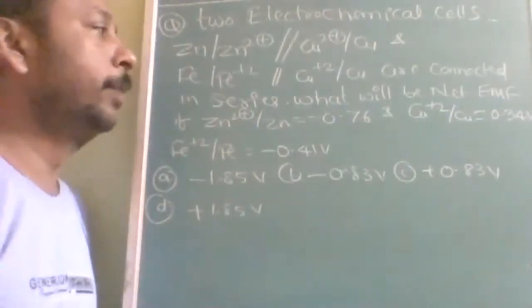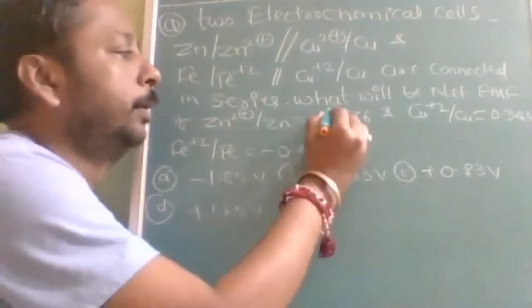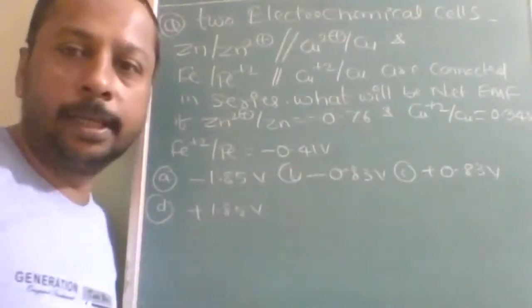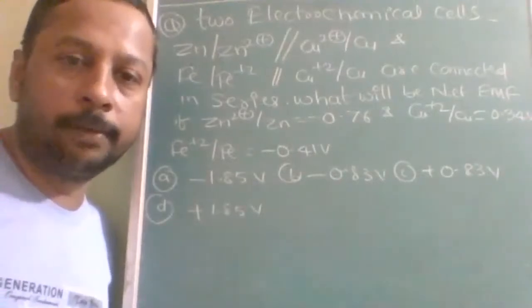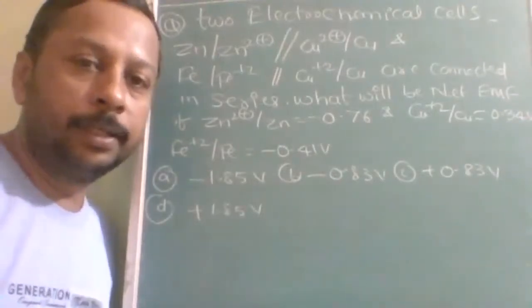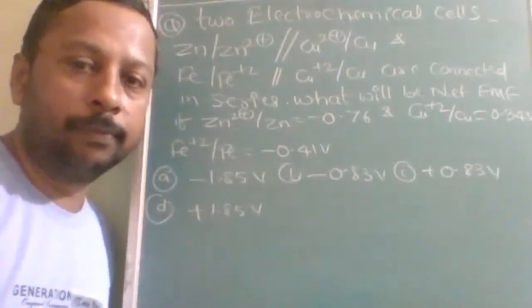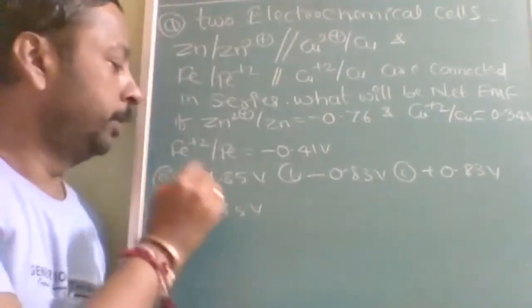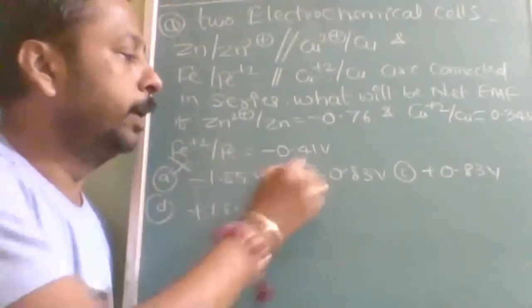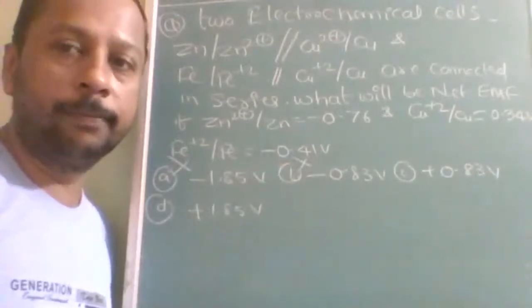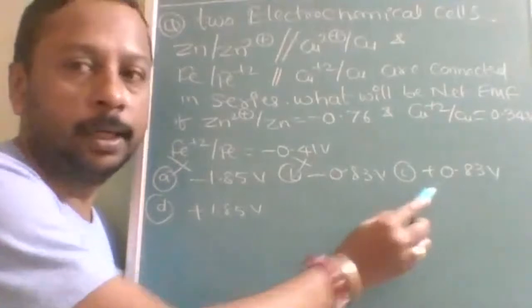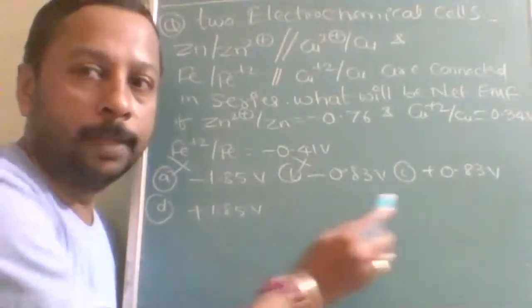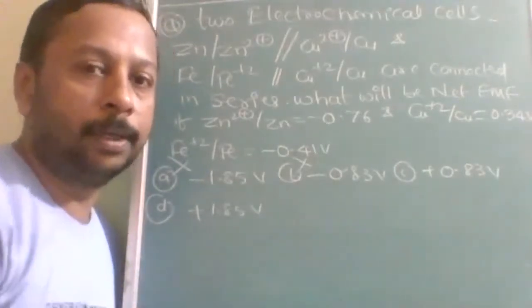Okay, now listen carefully. First of all, a reaction is spontaneous only when EMF is positive. So if that is negative, then it will not occur by itself. Understood? So that means obviously A and B are not possible because they are negative. Is that clear? Then the positive values are this one and this one. So plus 8.3, plus 1.85.